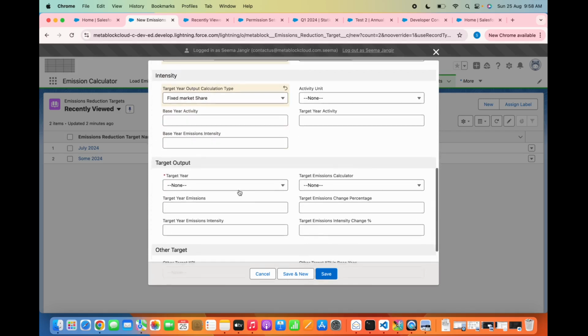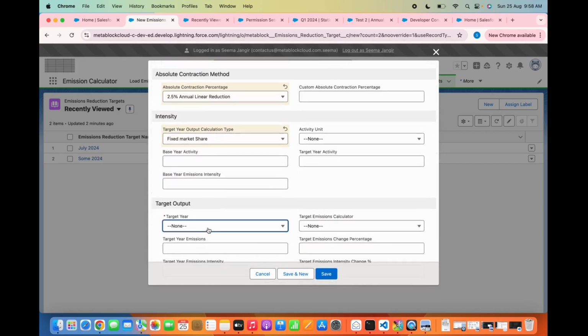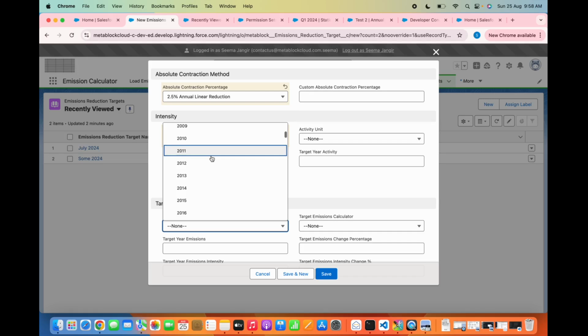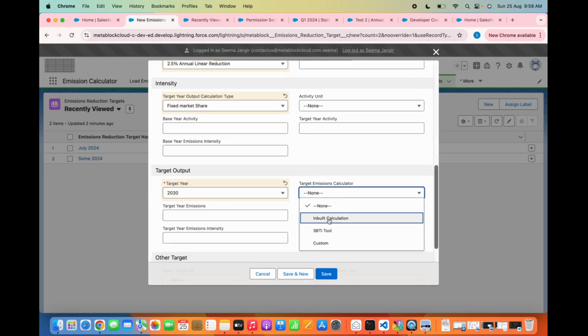Target year, so this is important. With respect to absolute contraction, suppose we want to be net zero by 2030. For the target emission calculator, we are using the inbuilt calculations. If we are using SBTi tools or any custom method, then we have to create the annual emission reduction targets manually, because that is a separate tool calculating your annual emission reduction targets, and then you have to feed them into the emission calculator.